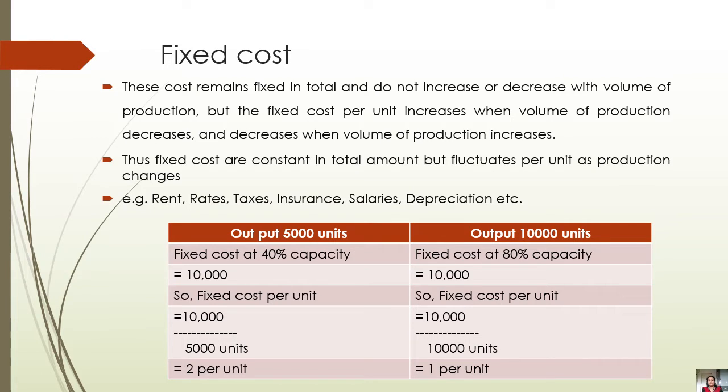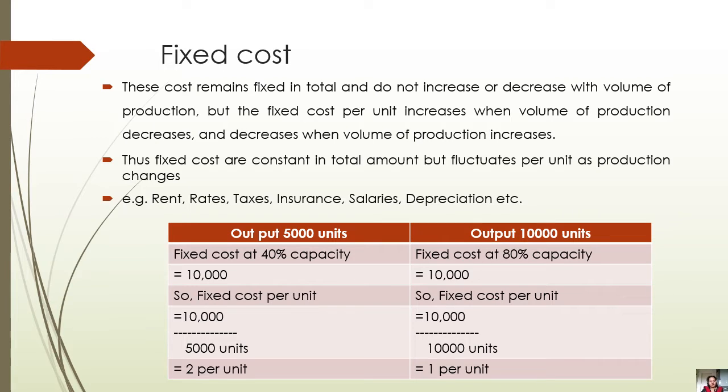This cost remains fixed in total and does not increase or decrease with the volume of production. But the fixed cost per unit increases when the production decreases. So when the production decreases from 10,000 to 5,000, our fixed cost per unit increases. It is rupees 2 per unit. And when our production increases, the fixed cost per unit will decrease. Have you understood this? So this is about the fixed cost.